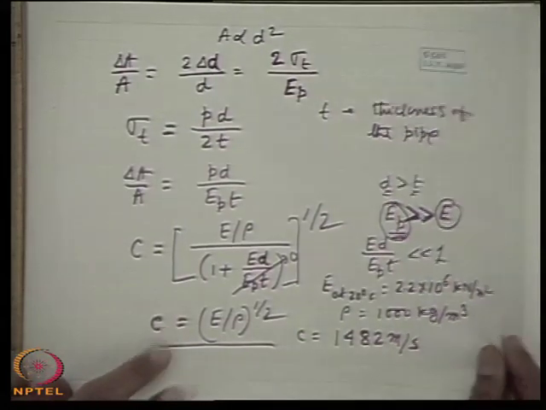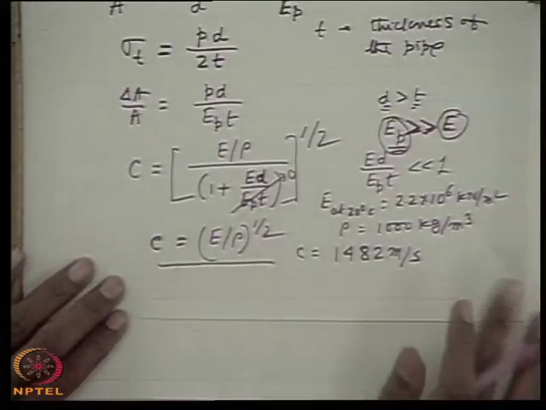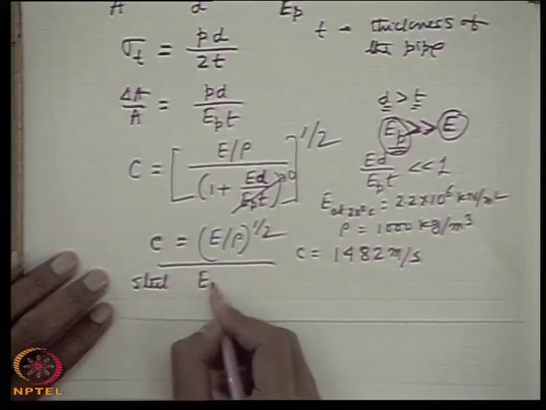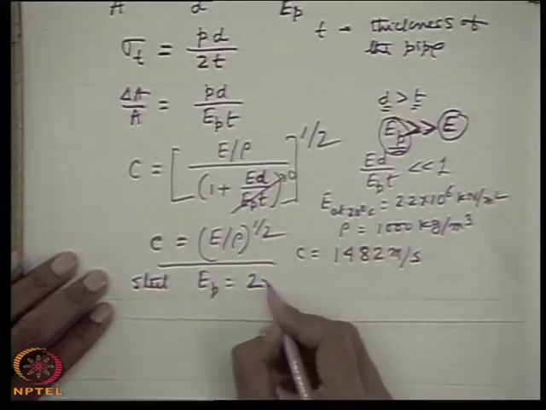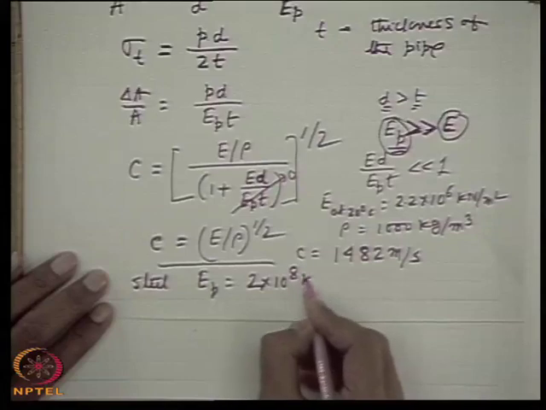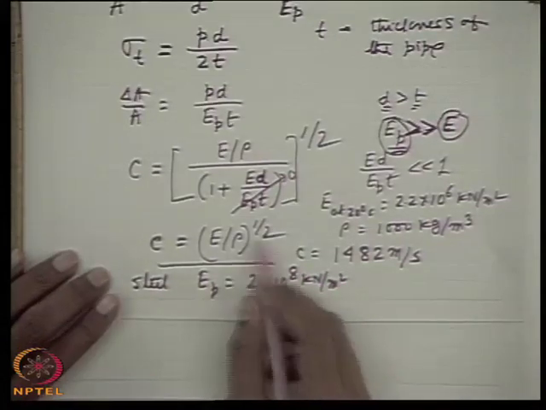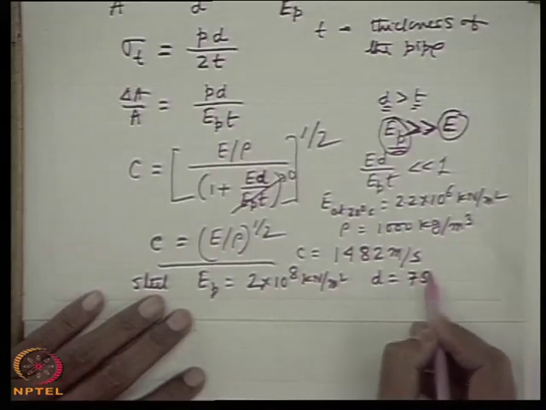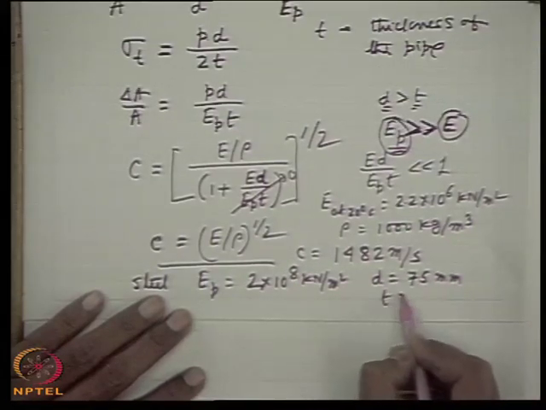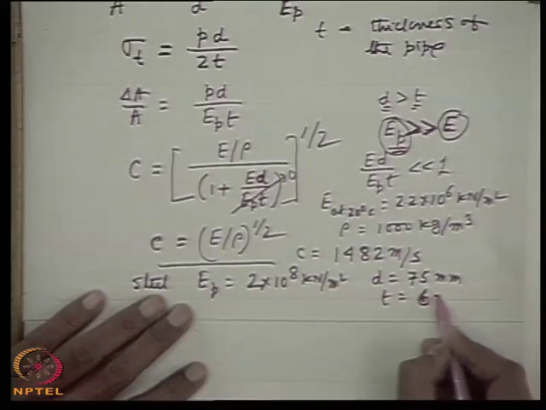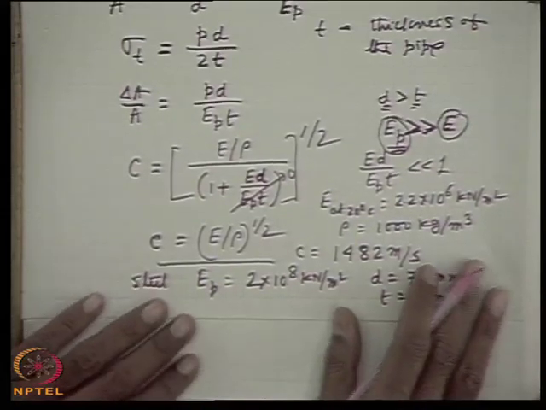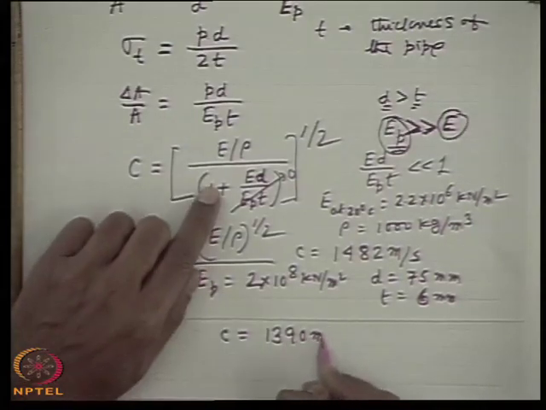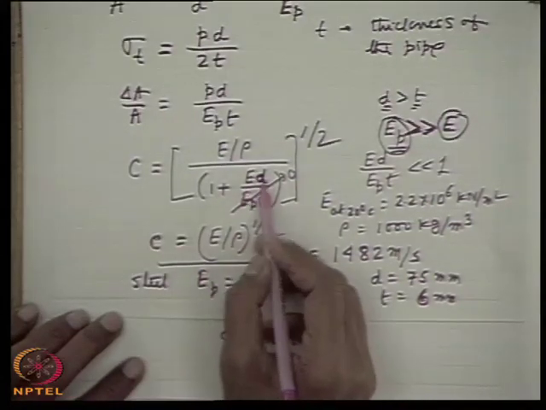Now, if we consider the pipe material, then you will have to take for a particular pipe, if you consider steel as the pipe material, then EP for steel is same to [value] into 10 to the power 8 kilonewton per meter square. So if you take some typical values of D and T, say D is 75 millimeter for example, and T is equal to 4 or 6, whatever, you take 6 millimeter, you get this value of C as 1390 meter per second if you consider by this formula considering ED by EPT.